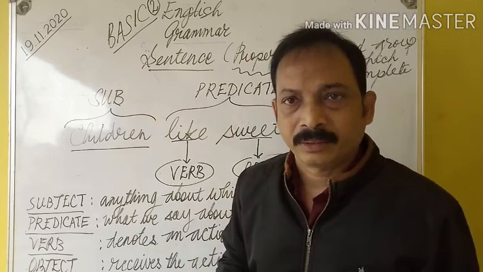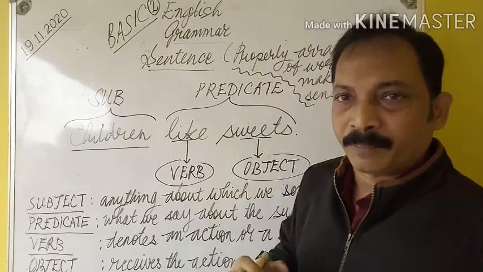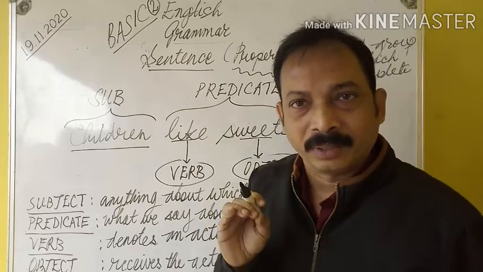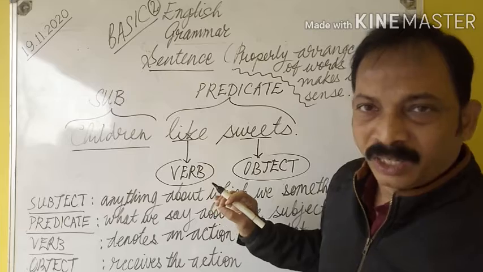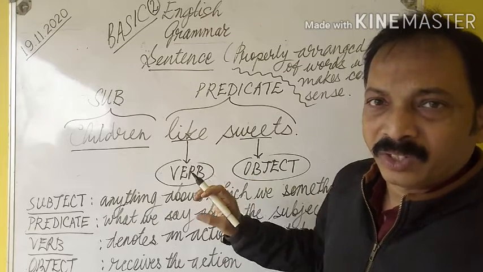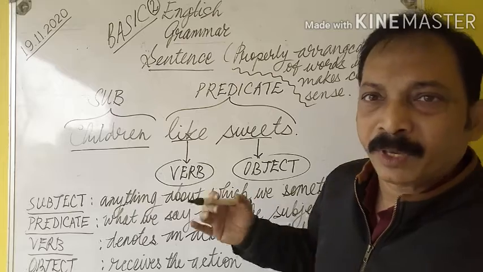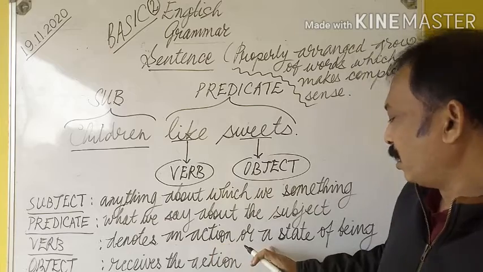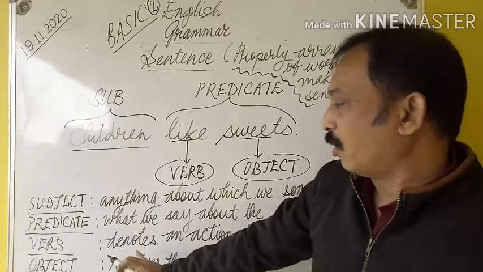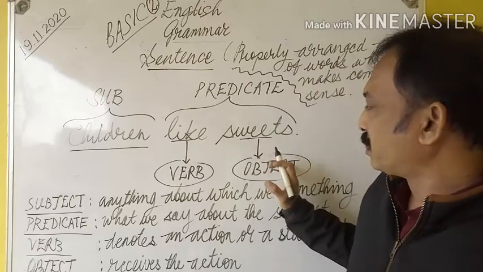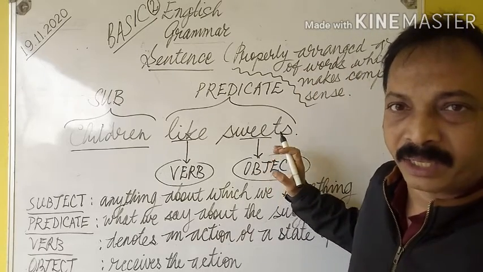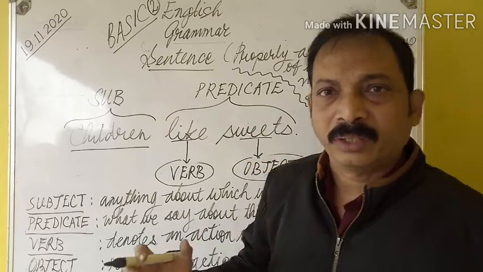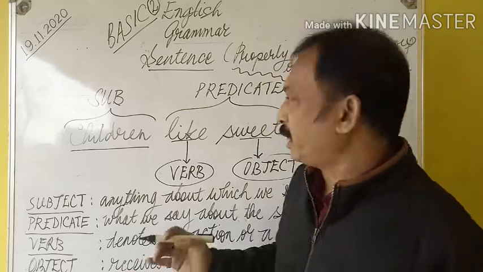The baby took milk. Baby is the subject, took milk together constitute predicate, and here the word took is the verb. It denotes an action of baby taking milk. So a verb can denote two things, one an action, also a state of being. And object, I was telling you about object. Object is anything, a person, place, quality, animal, bird, whatever. An object is a thing to which the action passes.